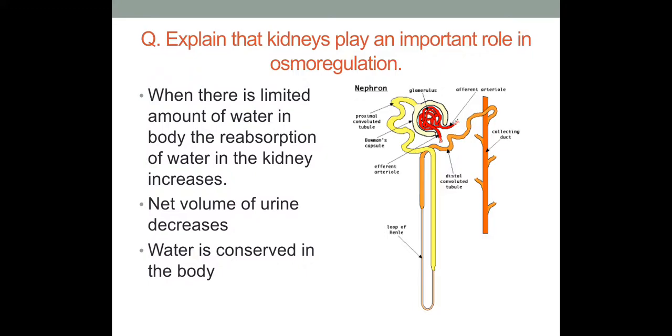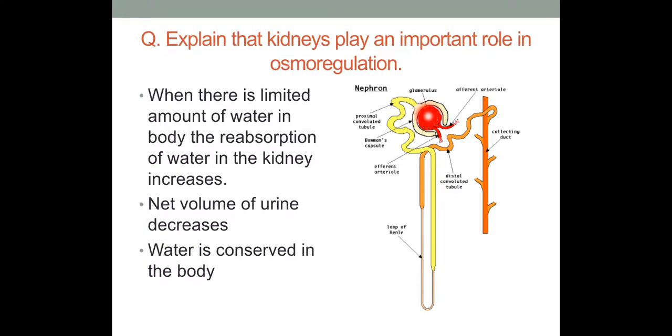Dear students, as you can see in the diagram over here, a nephron is given. This is the diagram of the nephron, which is the structural and the functional unit of the kidney. Millions of nephrons are present in the kidney, and this nephron is that part of the kidney in which the process of the urine formation takes place.